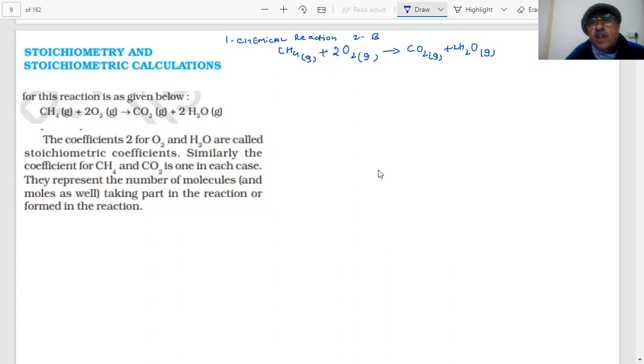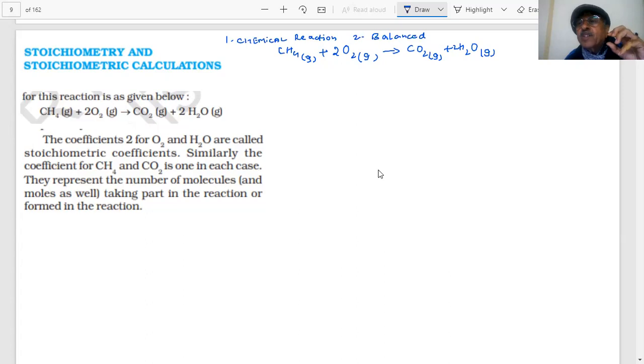When I write a chemical reaction, students, the first thing I told you is that it should be balanced. What is the meaning of a balanced chemical reaction, students? That means the product should be the same mass as the reactants. Now we want to be a little bit more specific. You know the answer, but you're not able to express it.